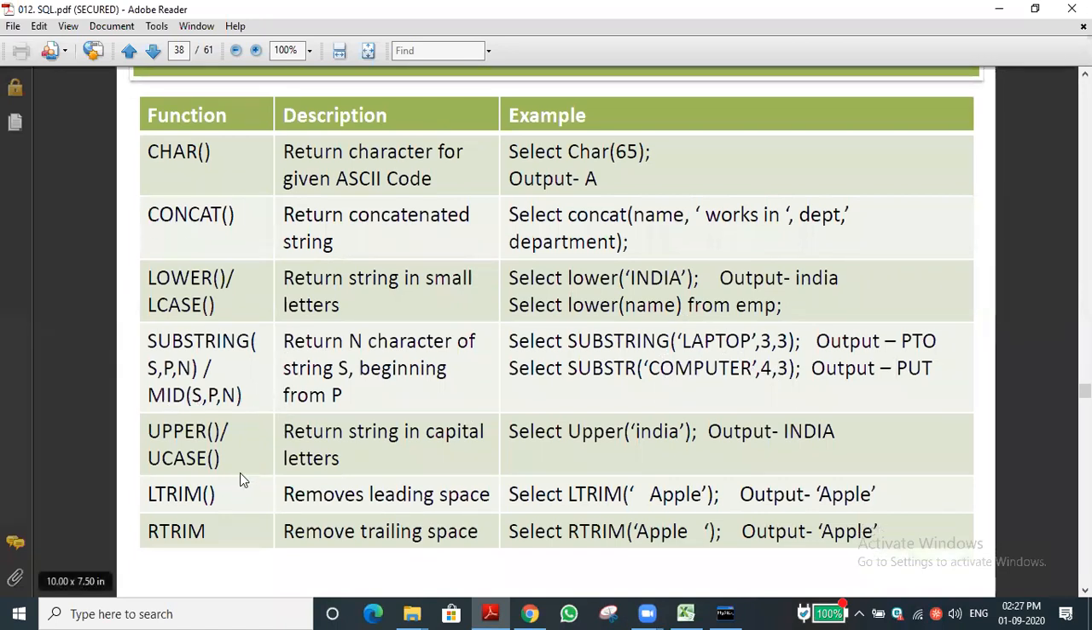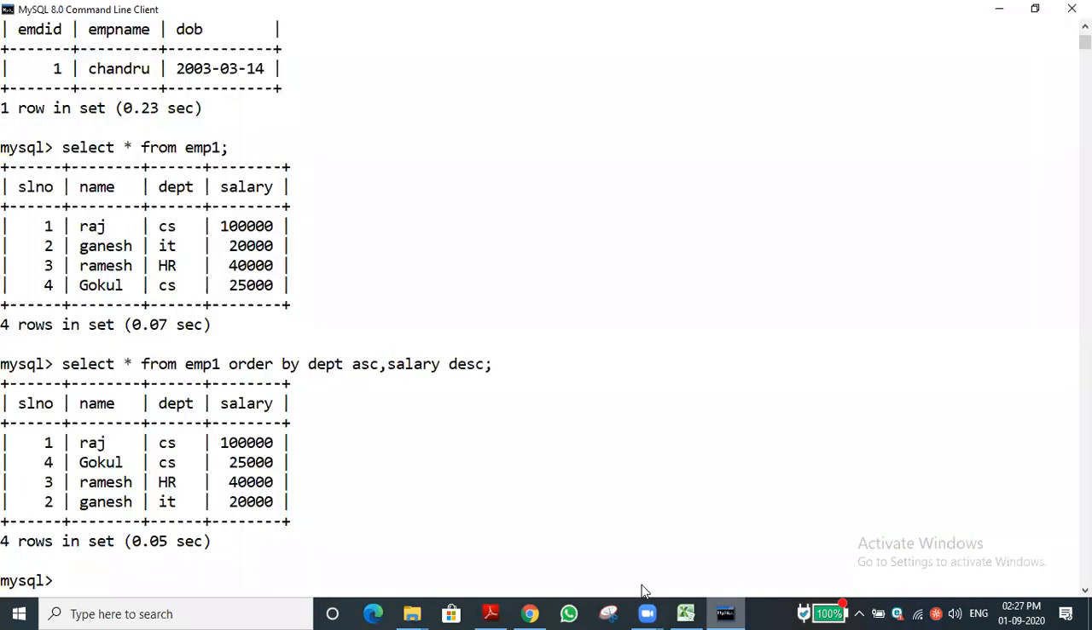And the next one is uppercase. Sorry, the upper function. You already know that. Likewise the lower function, it also converts the given string or given field into uppercase. For example, select upper of field name from table name. If you give that, it will be converted. Or else, if you simply want to change India, if you give it, we will get the output in uppercase. Let me try it. You can see.